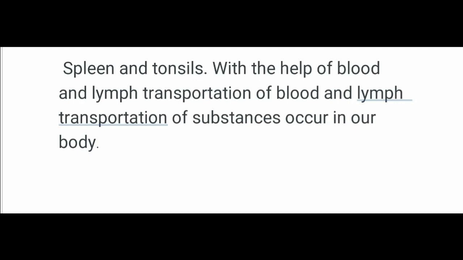Lymph is essentially recycled excess blood plasma after it has been filtered from the interstitial fluid. What is the meaning of interstitial fluid? It means the fluid which is present between the cells, and it is returned to the lymphatic system. So the fluid which is present between the cells is also circulating, and that goes through the lymphatic system only.